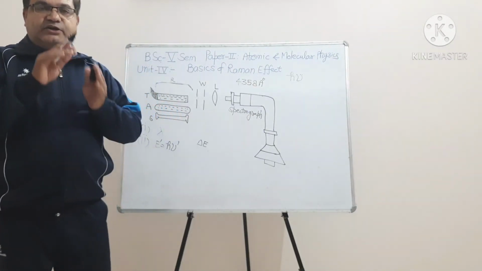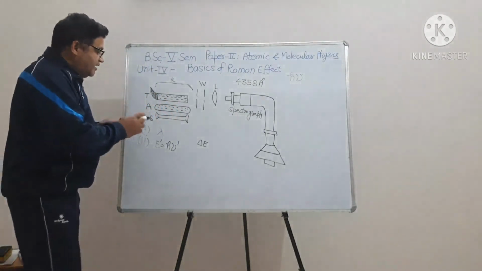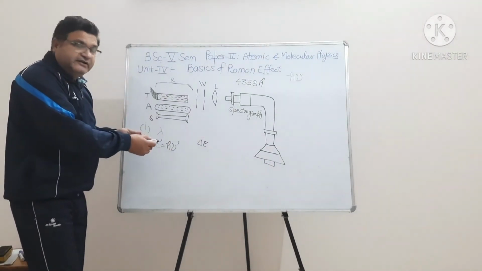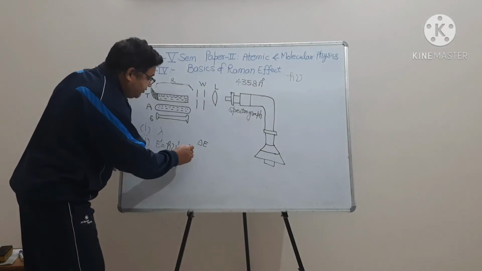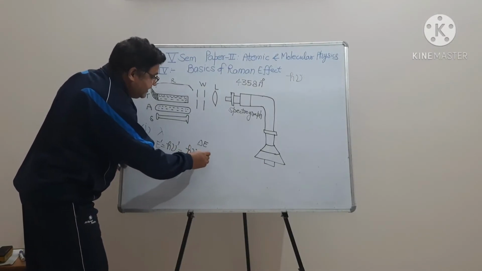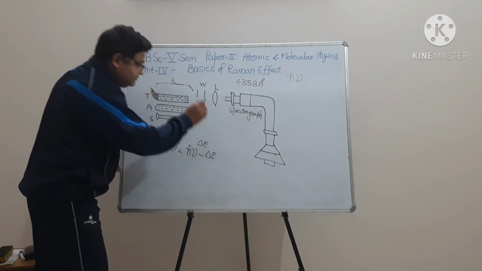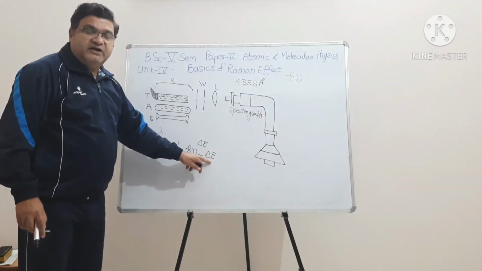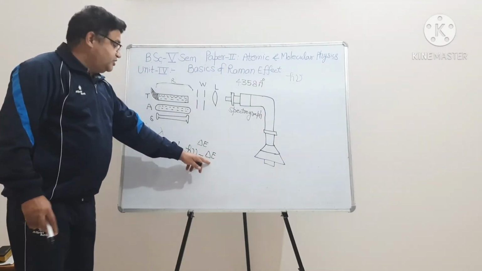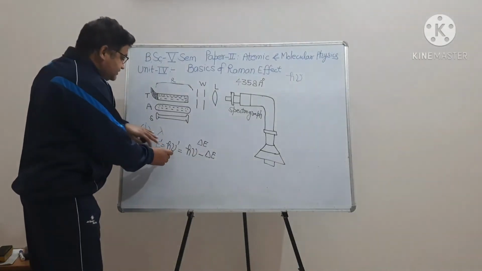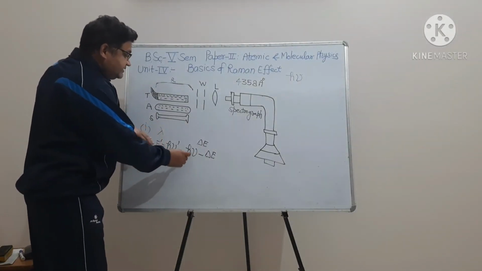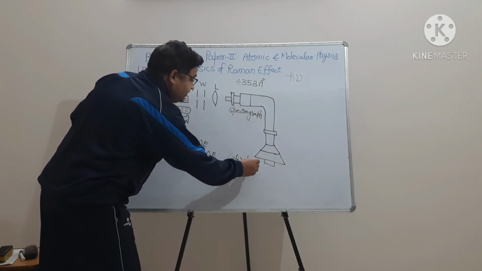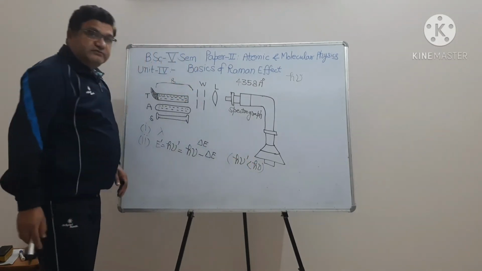Clear? This new energy of the photon after scattering will be the original energy minus delta E, the transferred energy. Obviously, h nu dash will be less than h nu.